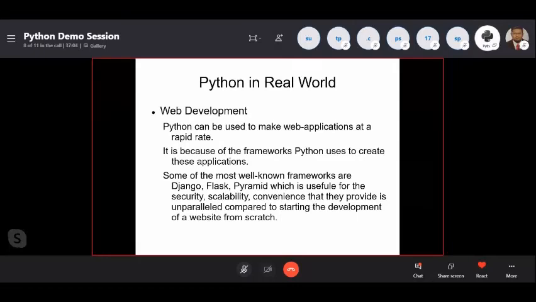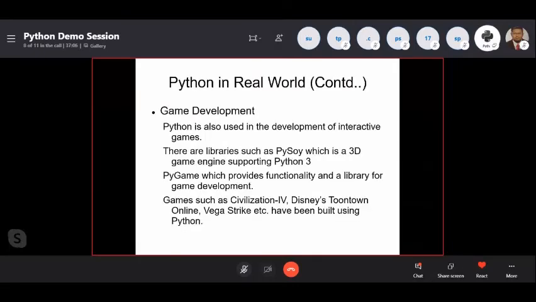Okay. And game development, yes, of course, Python is also used in the development of interactive games. Yes, because we have modules and libraries called PySoy, that is a 3D game engine, which provides functionality and library for game development. Not only that, we have a lot of game libraries. So that is one I want to mention to you as an example.